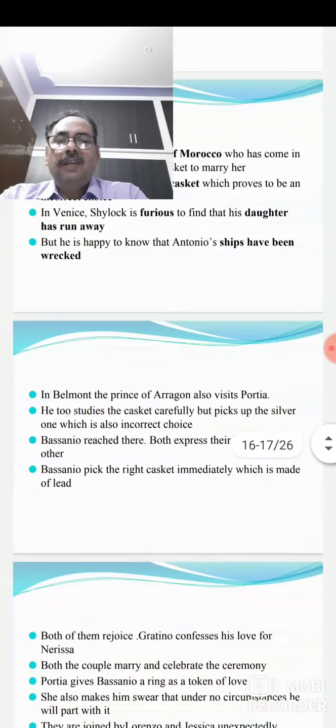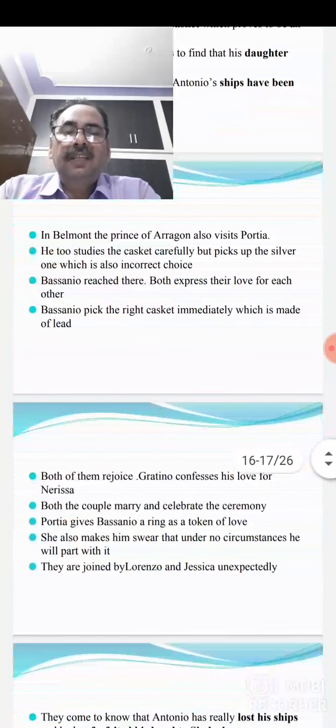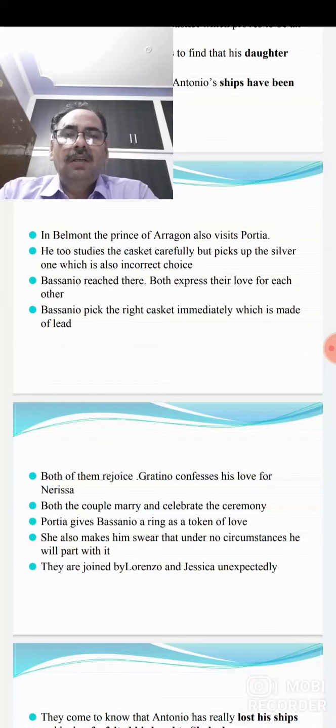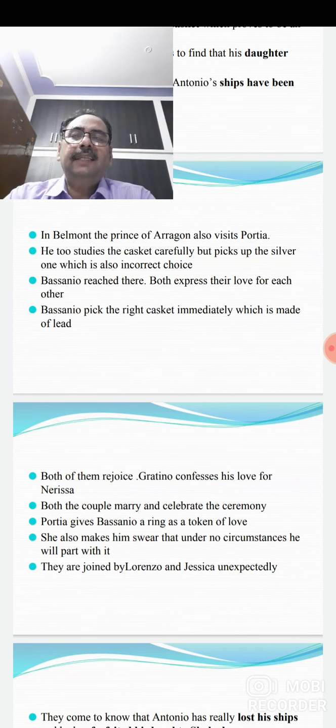In Belmont, another prince, the Prince of Aragon, also visits Portia, and he too studies all the caskets very carefully, but he picks the silver one, which was also the incorrect choice. And meantime, Bassanio reached there. Both express their love for each other.